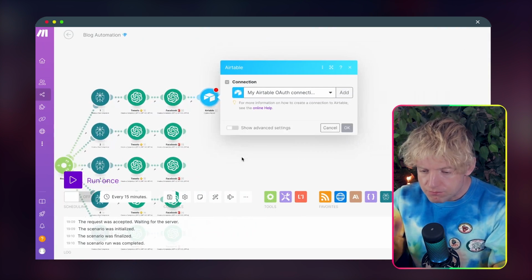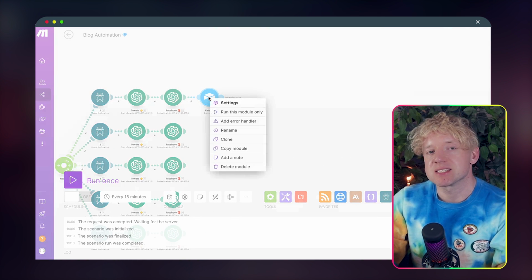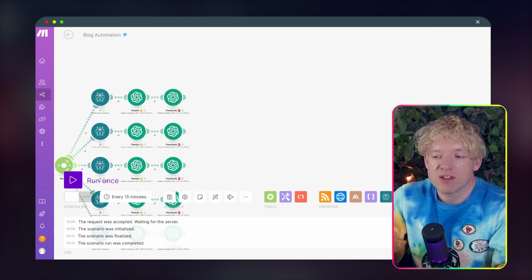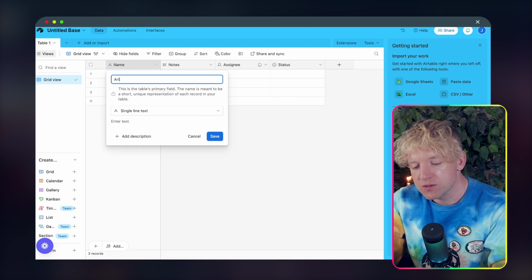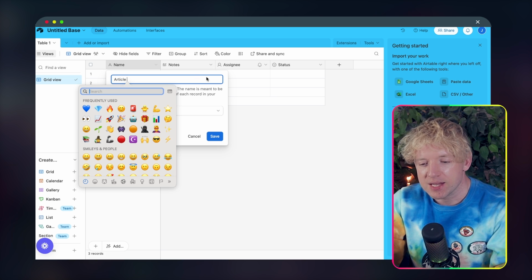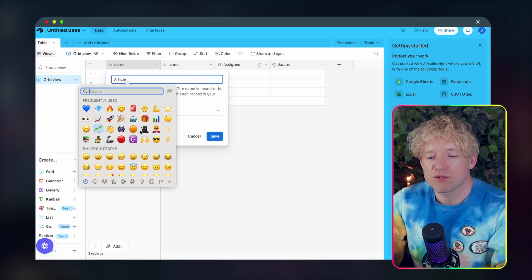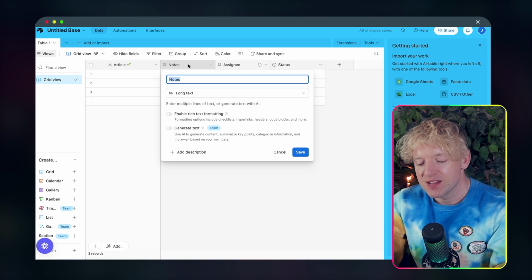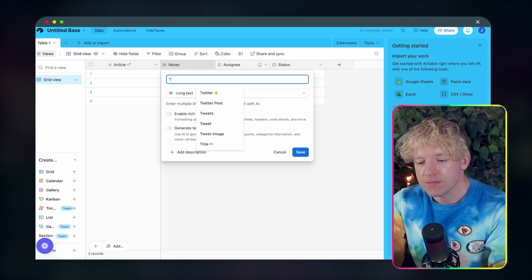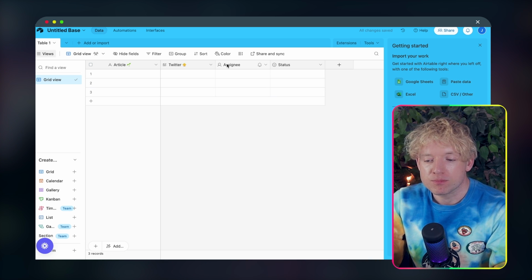Incredible. Now you create a record, you pick the base you want. You'll be asked to sign in, it will open a new window, you sign into Airtable. We create this one here. What do we want? The first thing we want is the article, like so. And then let's give it maybe something article related, a little green shoot perhaps. Then we've got notes. So let's call this one Twitter. Long text is fine.